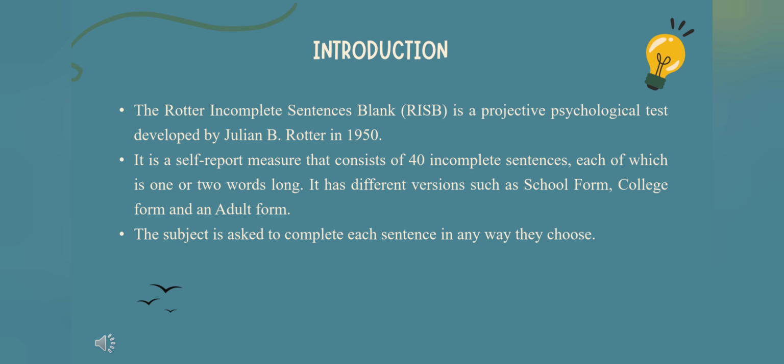The RISB is a self-report test made up of 40 incomplete sentences, each only 1 or 2 words long. It has various versions tailored to different age groups, including school, college, and adult forms.